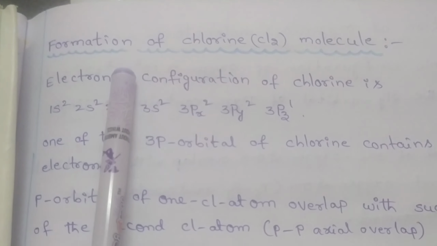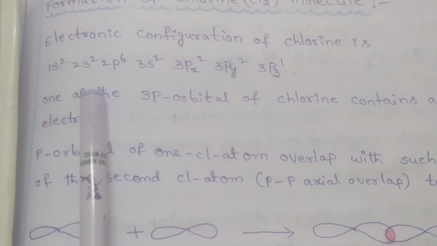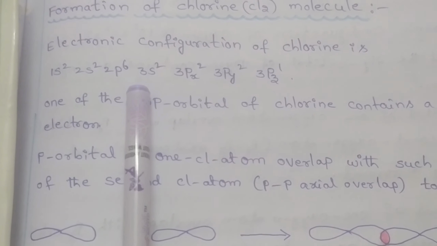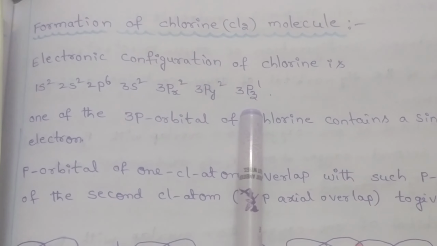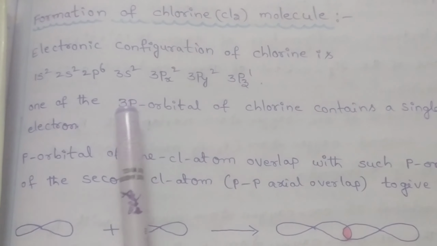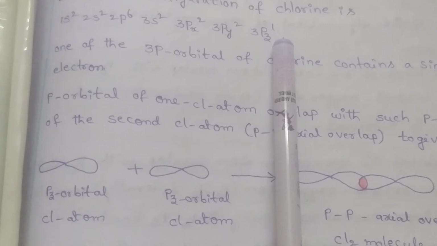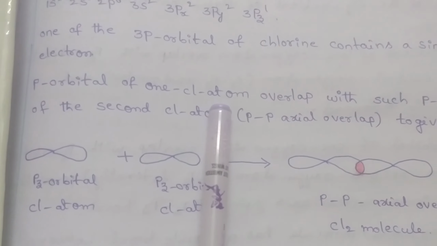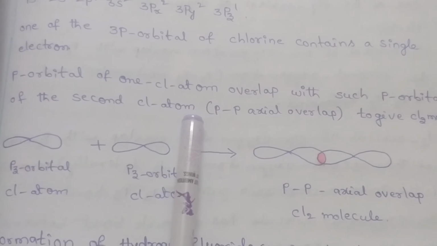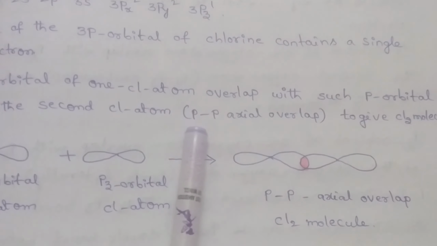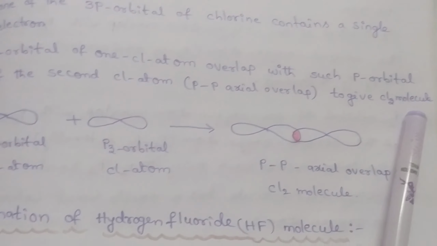Now we discuss the formation of chlorine molecule. The electronic configuration of chlorine is 1s2, 2s2, 2p6, 3s2, 3px2, 3py2, 3pz1. Here, one of the 3p orbitals of the chlorine atom contains a single electron. The p orbital of one chlorine atom overlaps with such a p orbital of the second chlorine atom. That means axial overlapping takes place between two p orbitals to give the chlorine molecule.